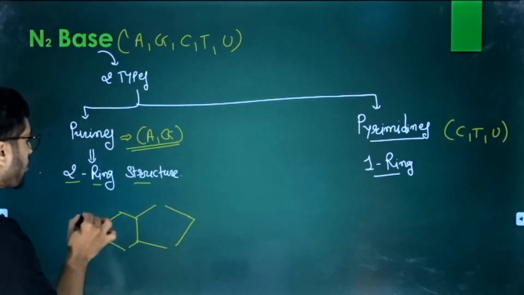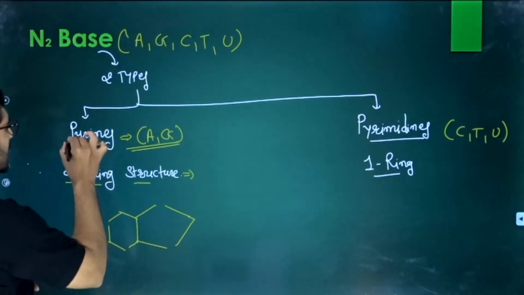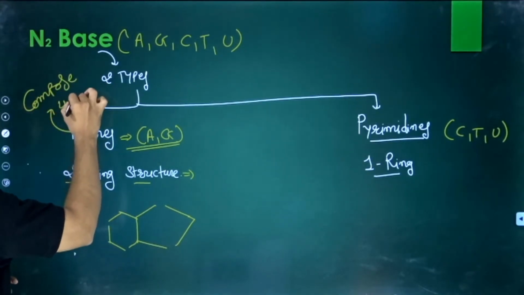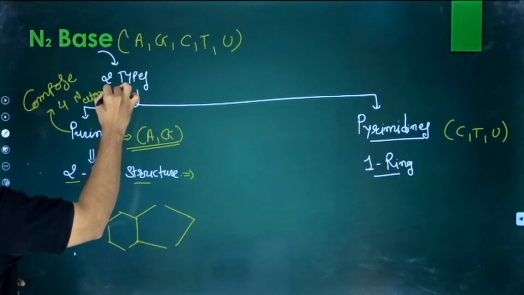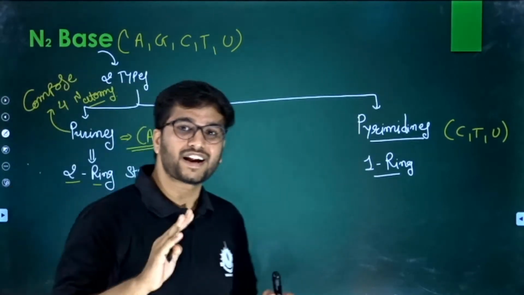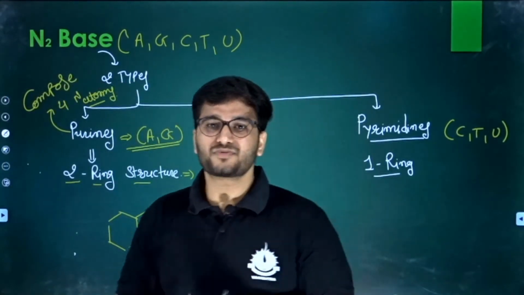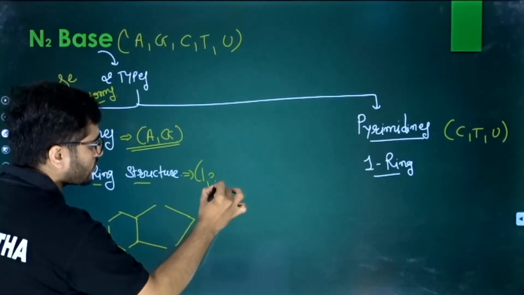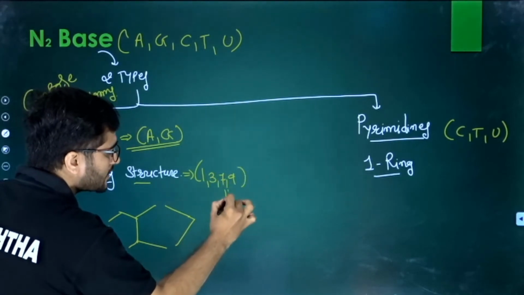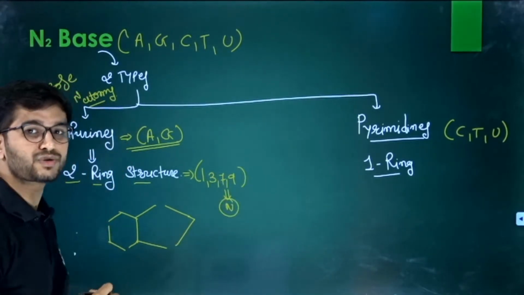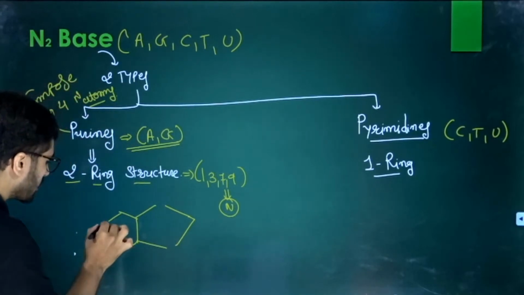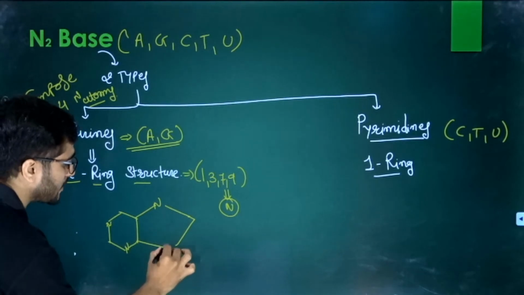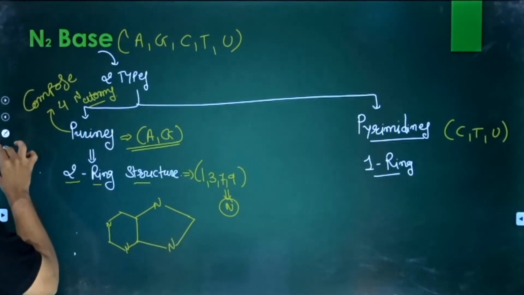Clear? So we have 4 nitrogens, right? So purine is a structure composed of 4 nitrogen atoms. Where are these 4 nitrogen atoms? They are placed at positions 1, 3, 7 and 9. These are the places acquired by the nitrogen atoms. Let's put them. So this is the nitrogen here. 1 nitrogen will be here. 1 nitrogen will be here. 1 nitrogen will be here.